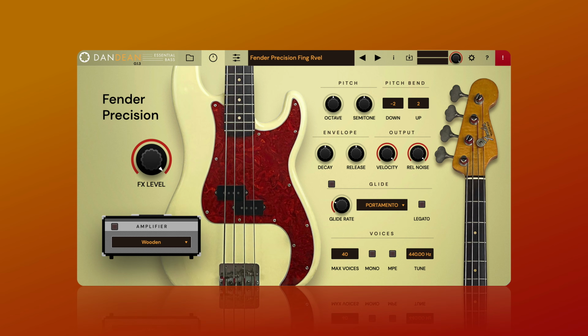Dan Dean Essential Bass features performance articulations to modify the bass sound during playback. Harmonics can be triggered per note with the mod wheel. Turning it up switches the current played bass sound to a harmonic note. Other articulations can be triggered by key switches to maximize the playable range.